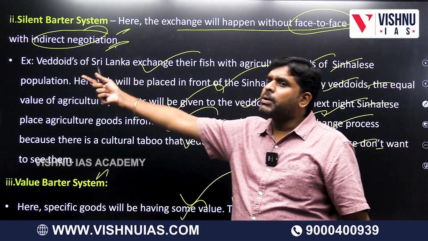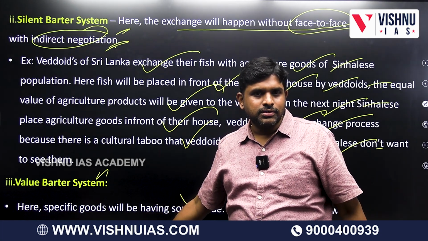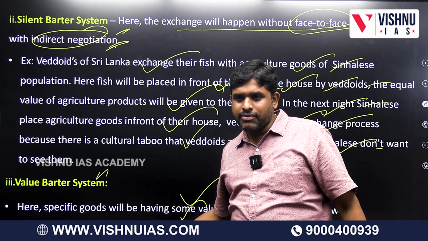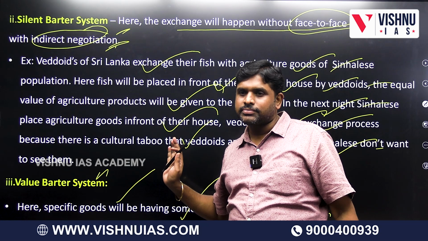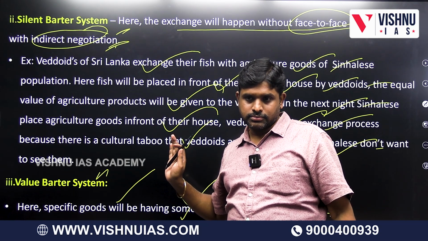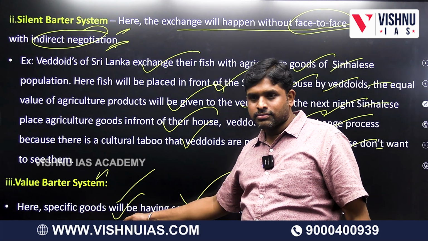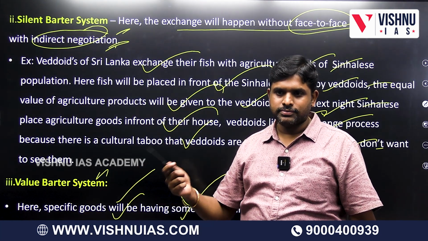Then what is the difference with open barter? There goods will be exchanged. Here money will be exchanged. Goods and money will be exchanged, and the money will be having value. That is called value barter system. How is it different from open barter? See, here specific goods; there, general goods.